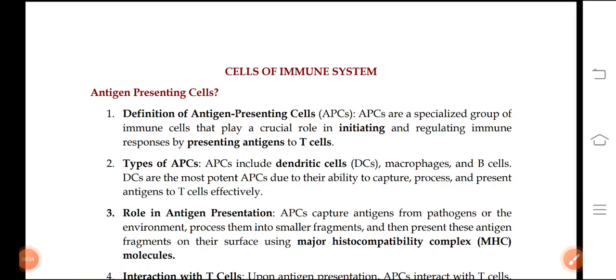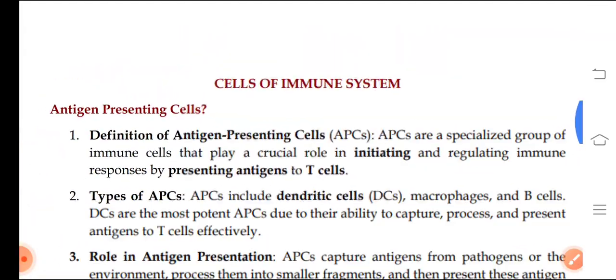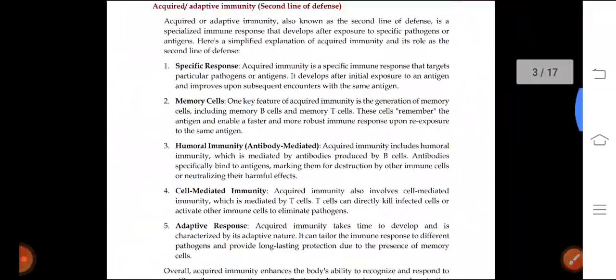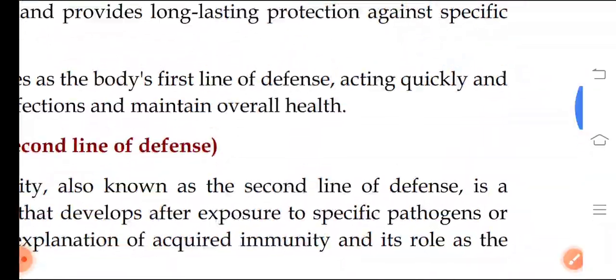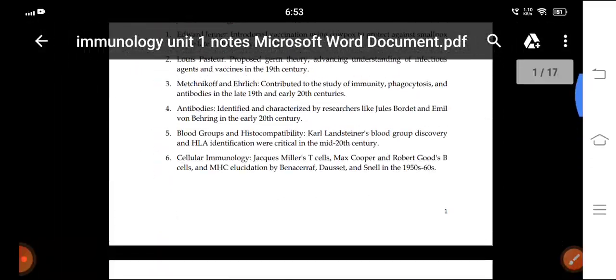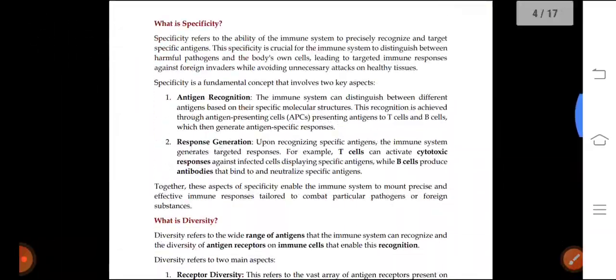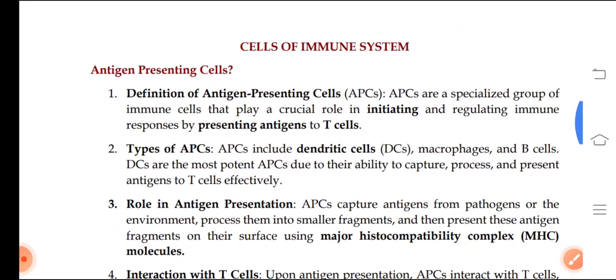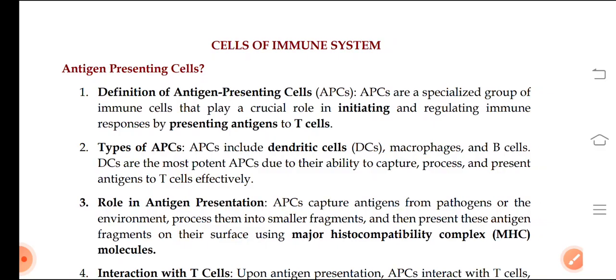So in today's video I'm going to teach you about the cells of the immune system. In the last class I taught you about the history and acquired immunity and innate immunity. These are the types of immunity. If you have missed it, you can go and glance through the previous video. In today's video I am just going to explain the cells of the immune system.